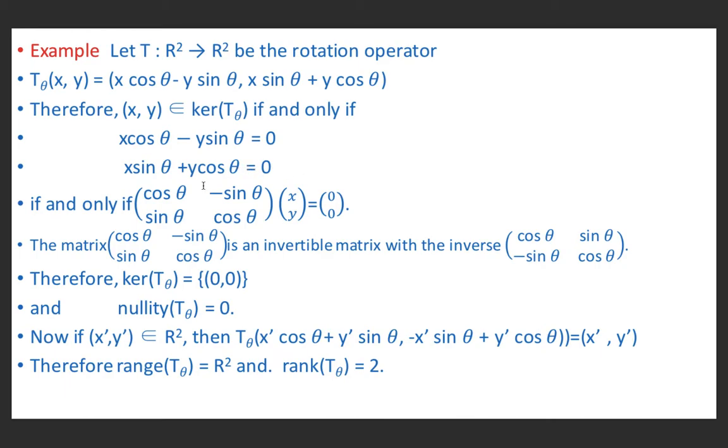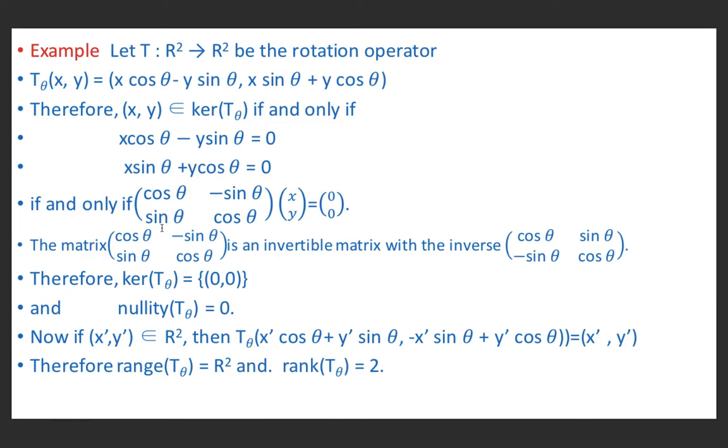If we write it in the matrix form, it will be equivalent to the matrix [cos theta, minus sin theta; sin theta, cos theta] multiplied by the column matrix (x, y) of order 2 by 1, and this is equal to (0, 0).